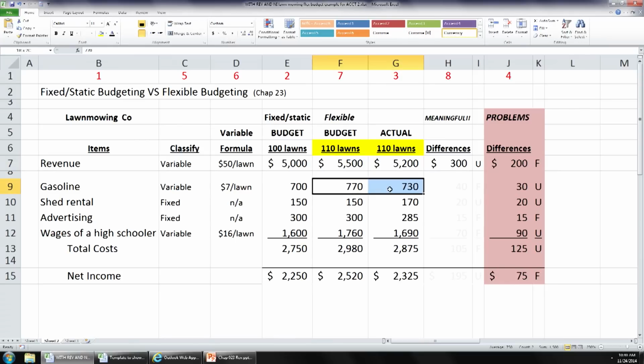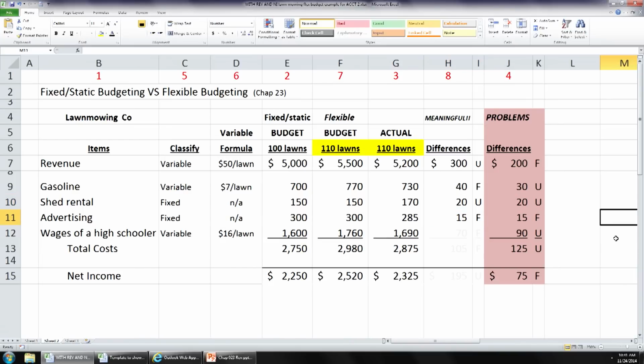The difference between these two numbers is $40. Is that favorable or unfavorable? Favorable. That's favorable. He spent less at that activity level than what he budgeted for gasoline. Okay? The difference between 150 and 70 is $20, and this is unfavorable. The difference between these is 15, and that is favorable. Okay, so these amounts right here are going to be the same amounts here because again it's fixed. Okay, but we have a $20 unfavorable amount for shed rental, a $15 favorable difference for advertising. Okay.